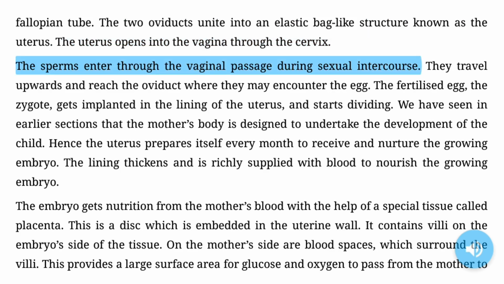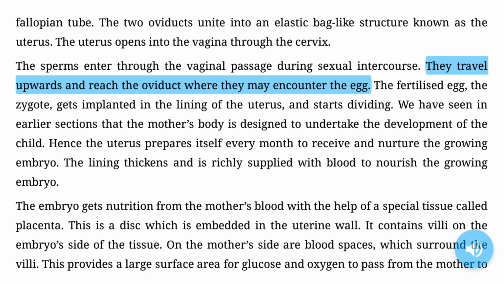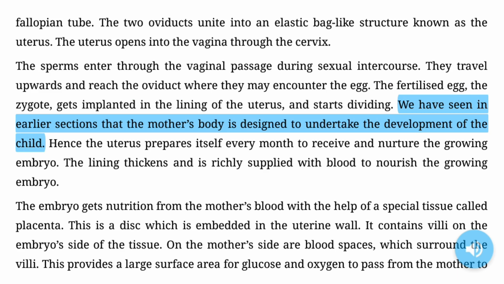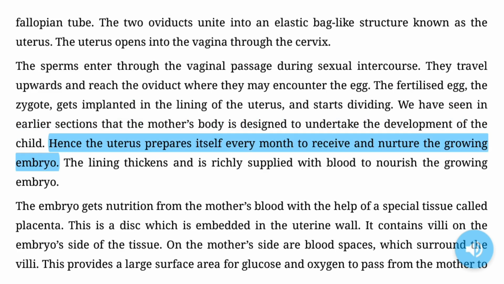The sperms enter through the vaginal passage during sexual intercourse. They travel upwards and reach the oviduct where they may encounter the egg. The fertilized egg, the zygote, gets implanted in the lining of the uterus and starts dividing. We have seen in earlier sections that the mother's body is designed to undertake the development of the child. Hence the uterus prepares itself every month to receive and nurture the growing embryo.